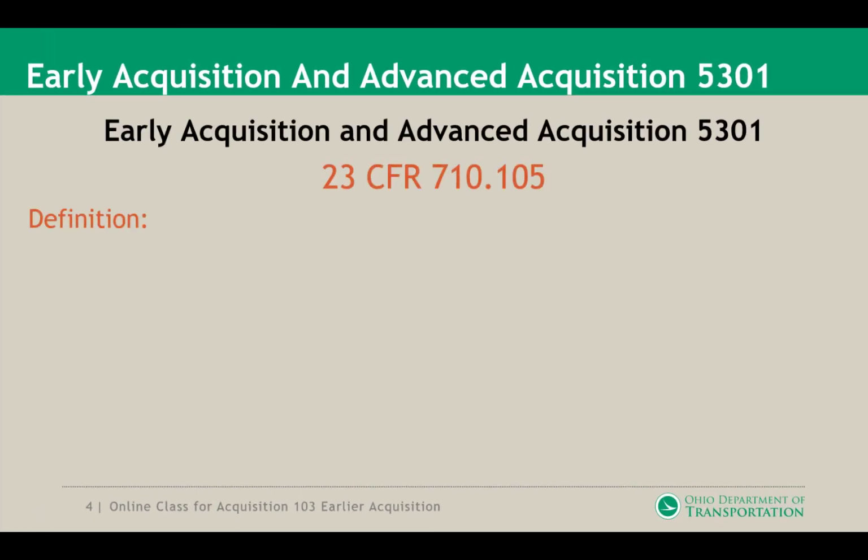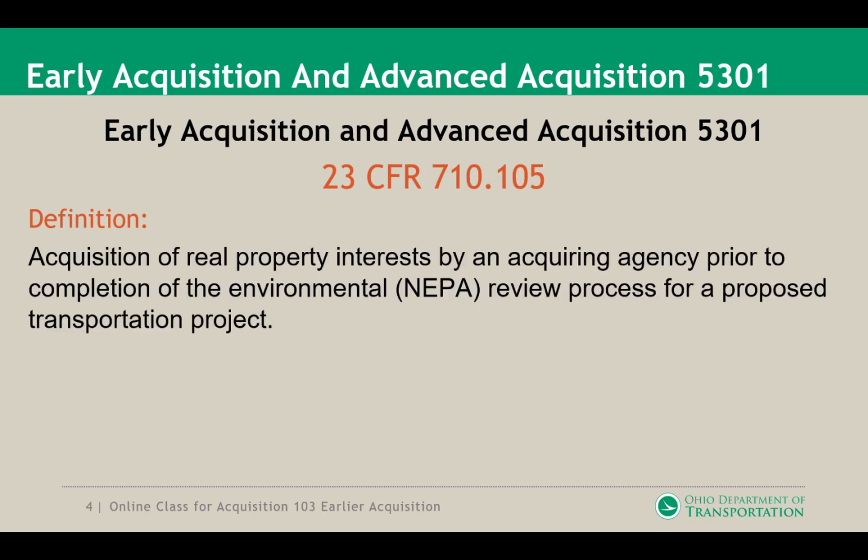Early acquisition falls under 23 CFR 710.105. That definition explains it as acquisition of real property interests by an acquiring agency prior to completion of the environmental review process for a proposed transportation project. We look at the acronym NEPA. And what does that mean? That's the National Environmental Policy Act.